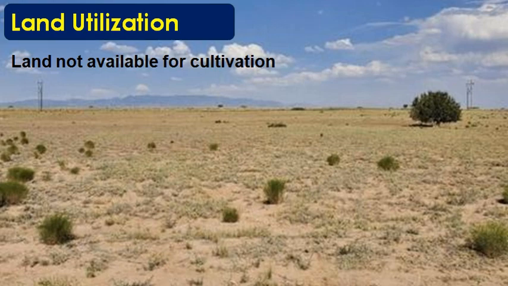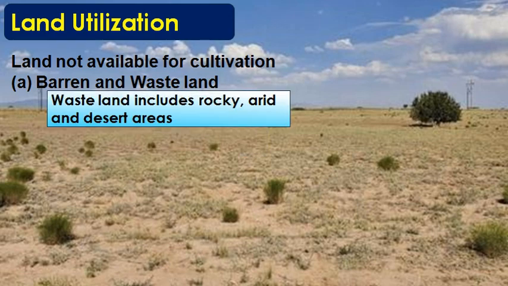Then it is land not available for cultivation. When I say land not available for cultivation, we have barren and wasteland. What do we understand by these? Barren and wastelands are lands which include rocky and arid areas.